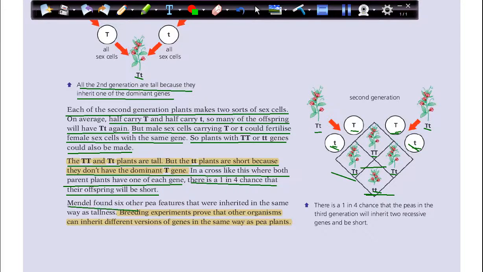Mendel found 6 other pea features that were inherited in the same way as tallness. Breeding experiments prove that other organisms can inherit different versions of genes in the same way as pea plants. Actually, scientists took these studies and this theory from Mendel, and they worked on it to breed animals or plants to improve the generations.